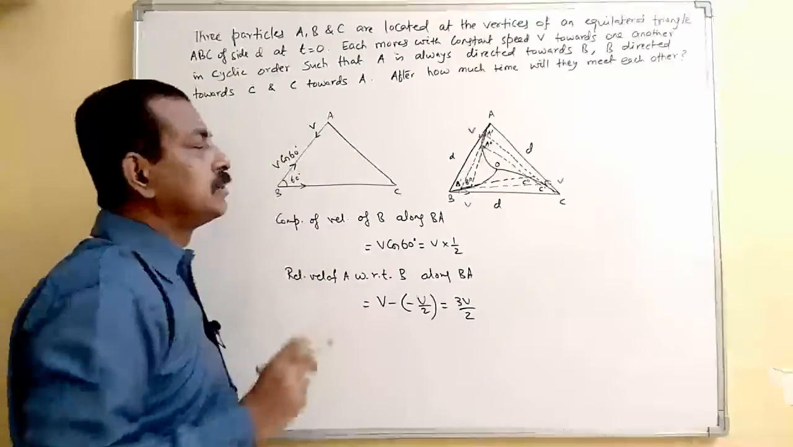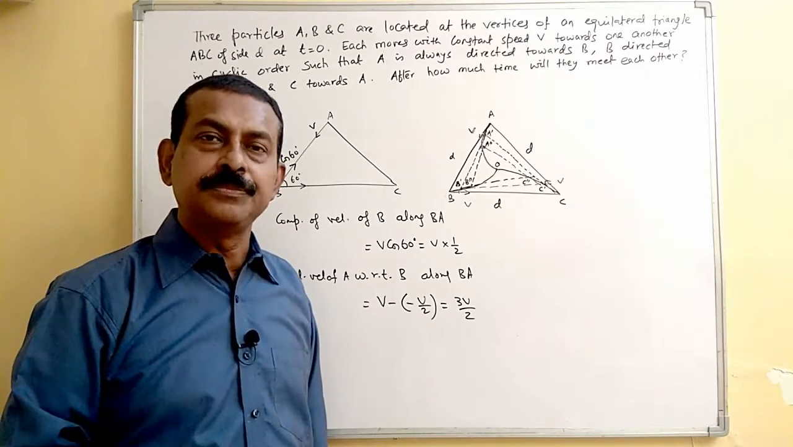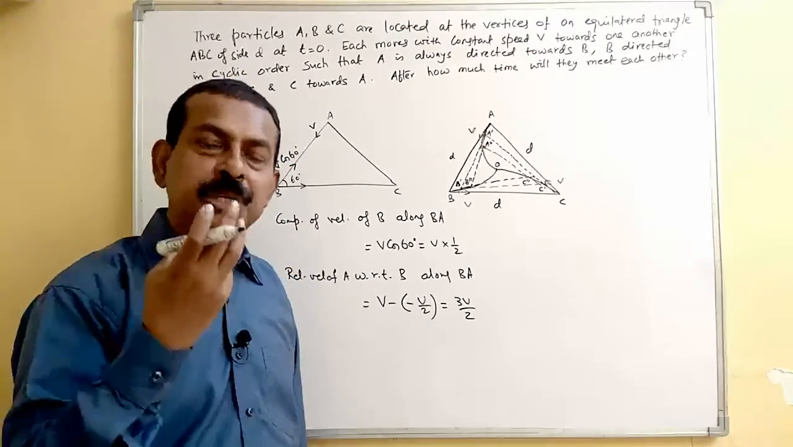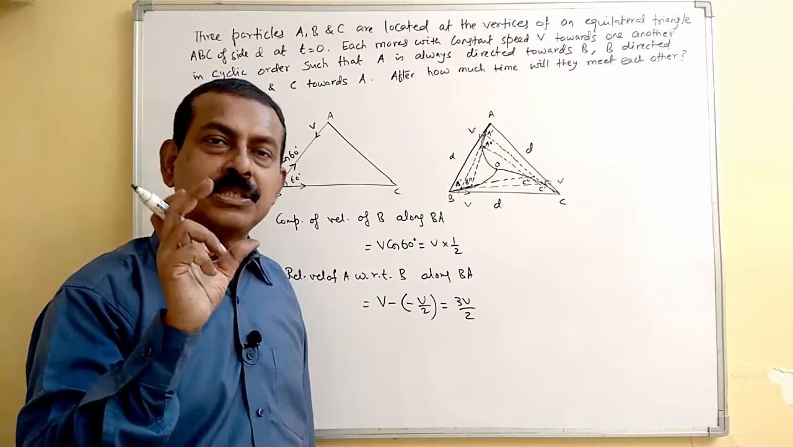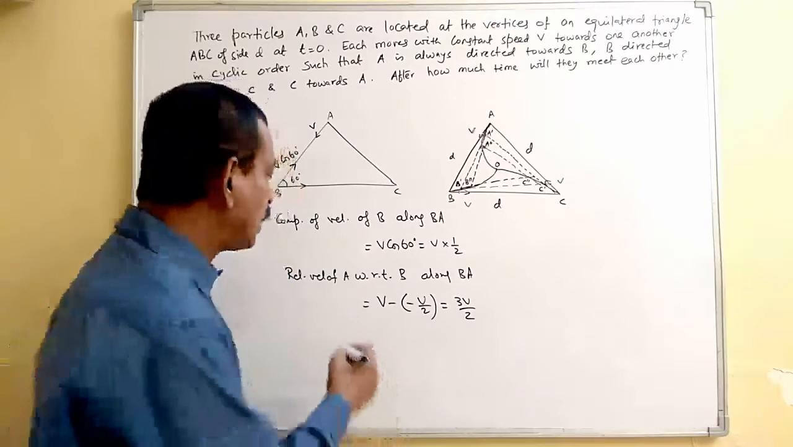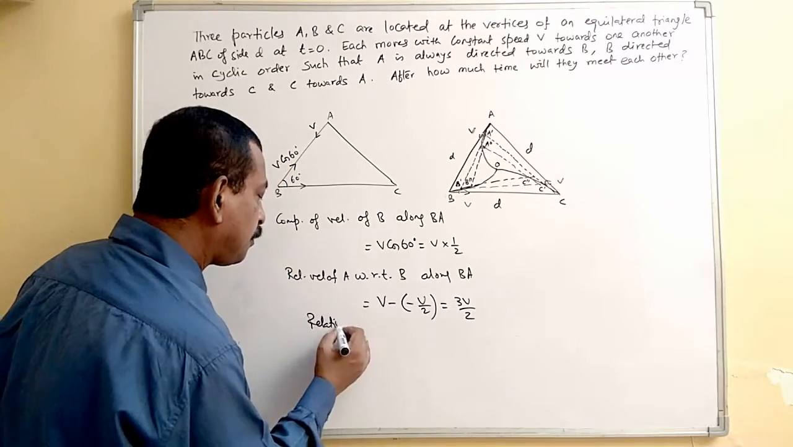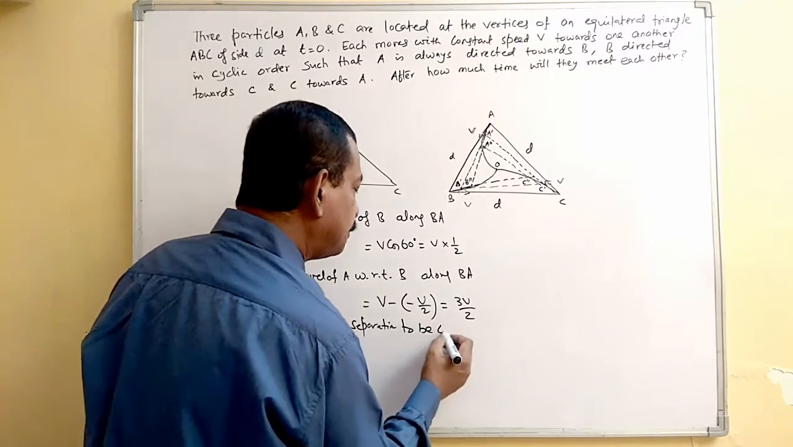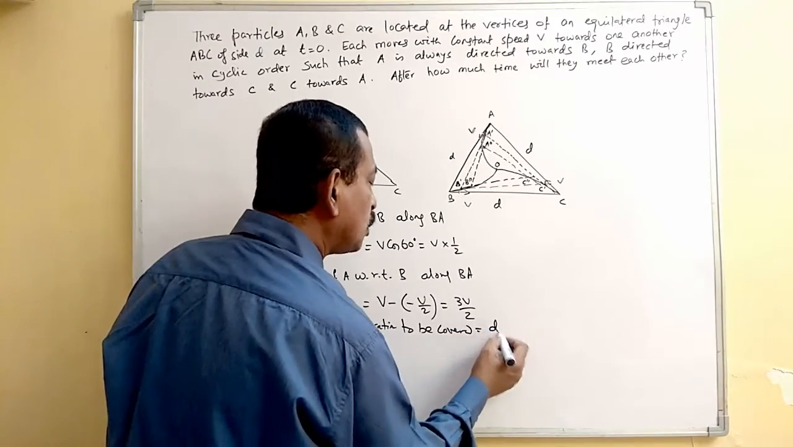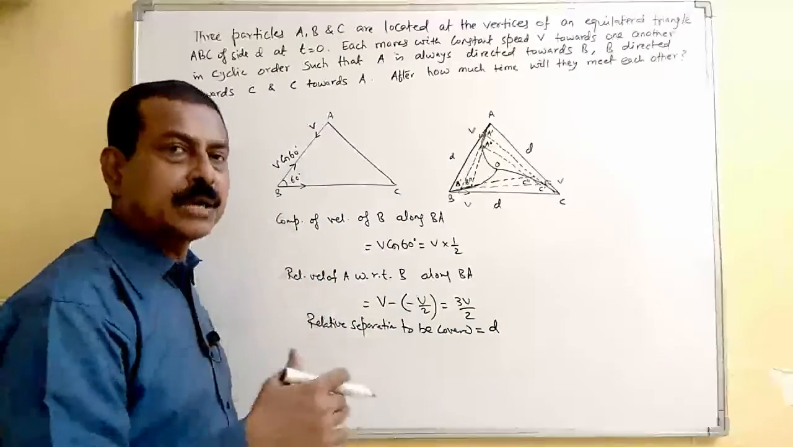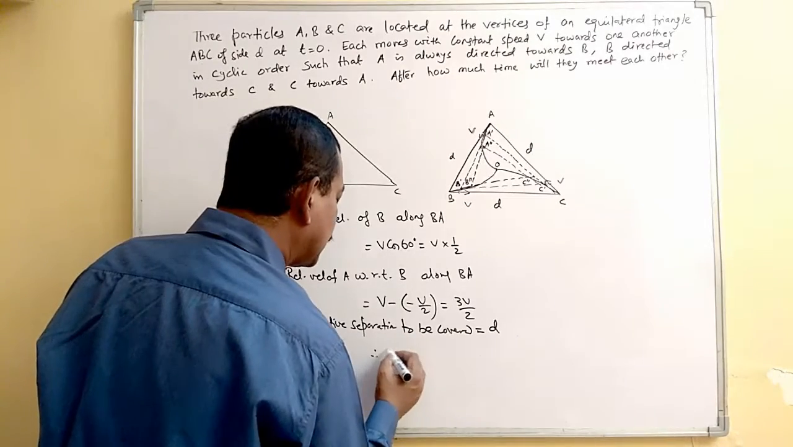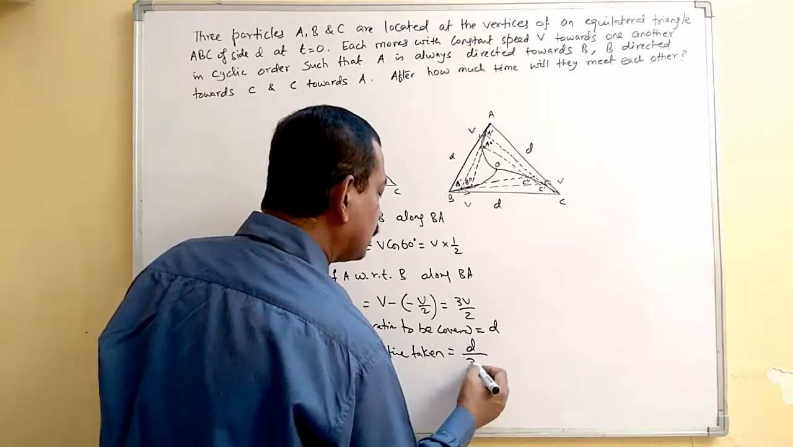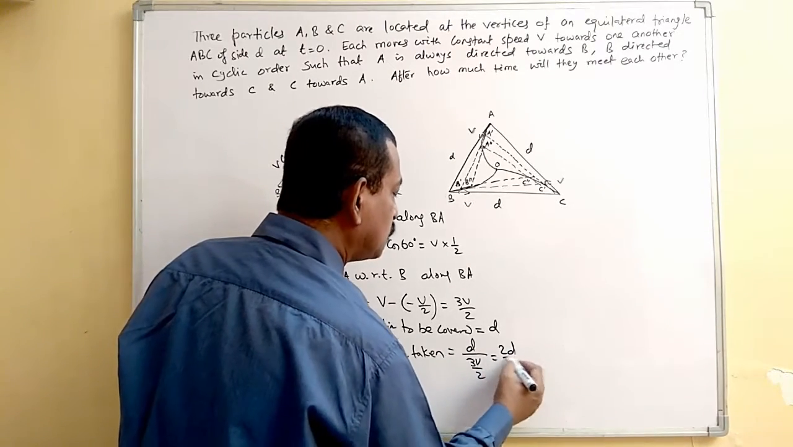What was the initial separation between A and B? That is D. When they will meet at one particular point, in that case, this separation will be 0. So the relative separation to be covered is equal to D, till they meet at one point. So therefore, the time taken will be equal to D by 3V by 2, and that is your 2D by 3V.